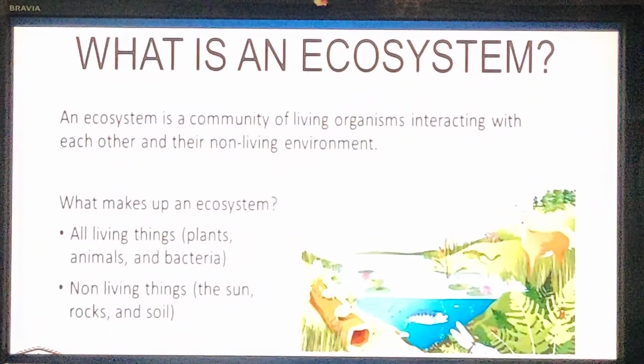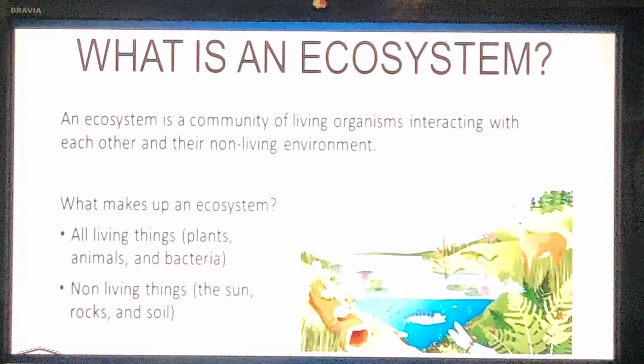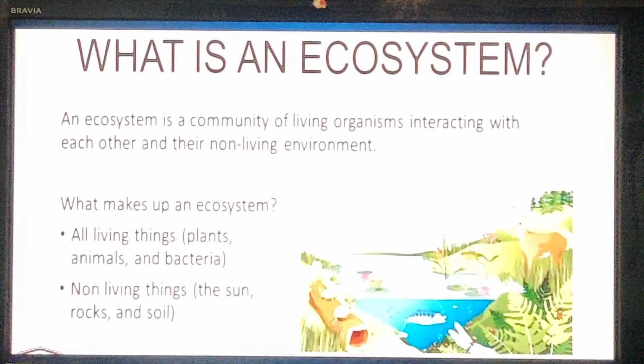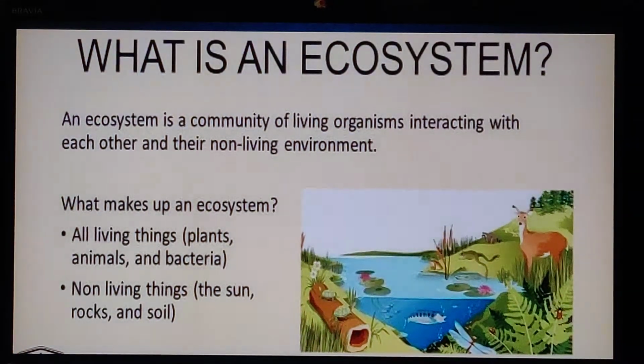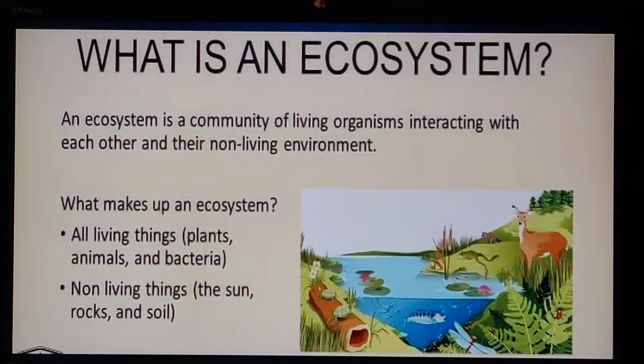Okay. So how do you define an ecosystem? An ecosystem is a community of living organisms interacting with each other and their non-living environment. What makes up an ecosystem? All living things, that is plants, animals, bacteria, etc. and all the non-living things, that is the sun, rock, soil, all constitute an ecosystem.